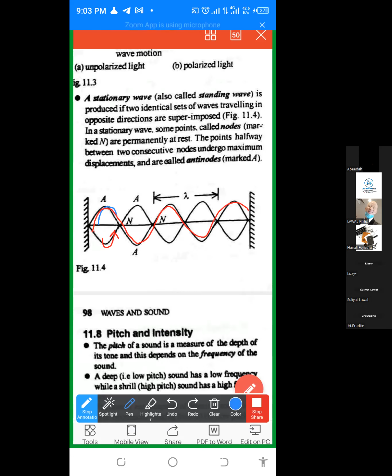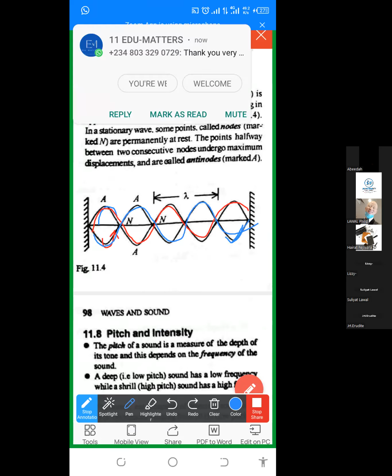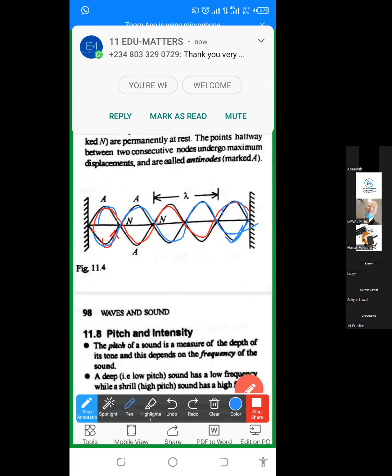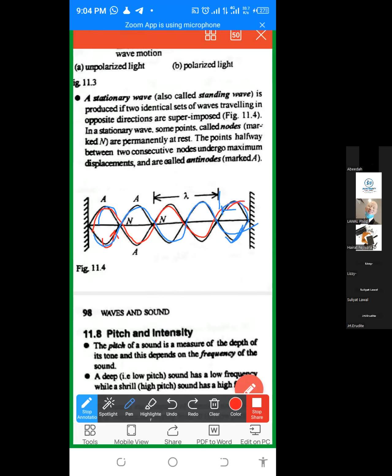At the end of the day, by the law of reflection, once it gets here, this one will turn back this way. Going this way, you see that both of them are just points. So we call them standing waves or stationary waves.